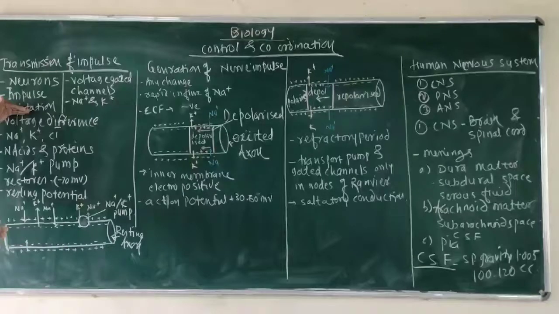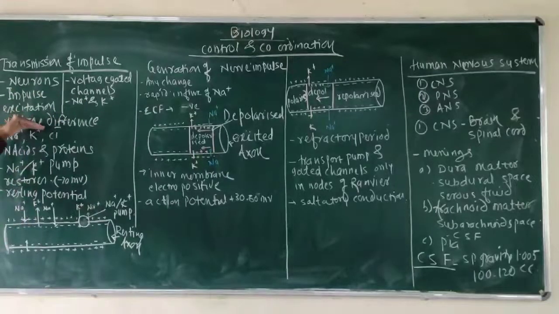These charges are carried from the body of the cell to the axon terminal. So this charged membrane helps to conduct that impulse from the site of stimulation to the axon terminal.